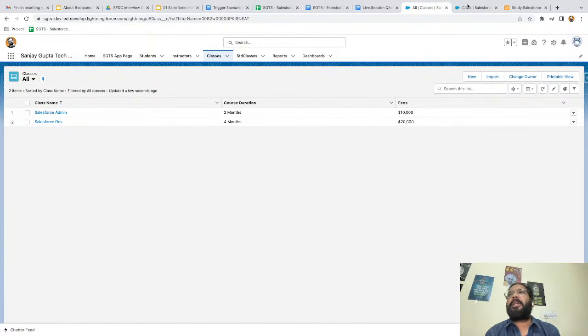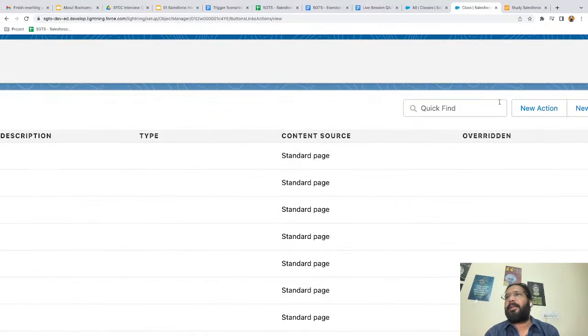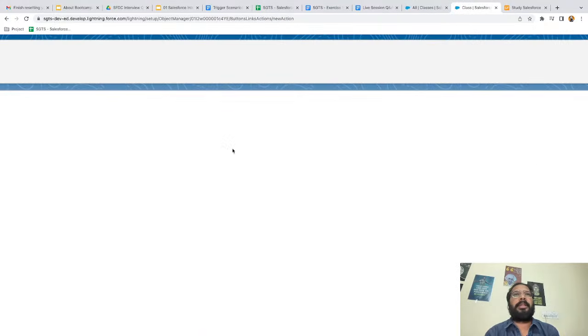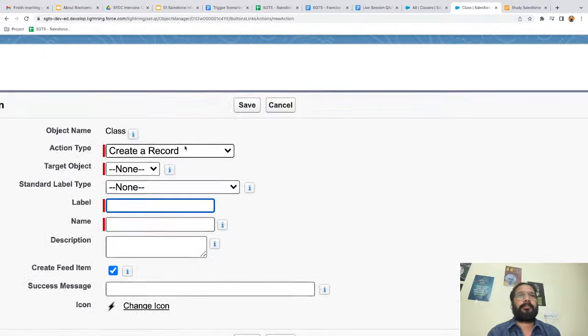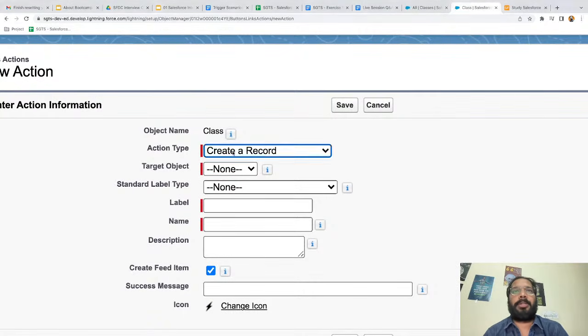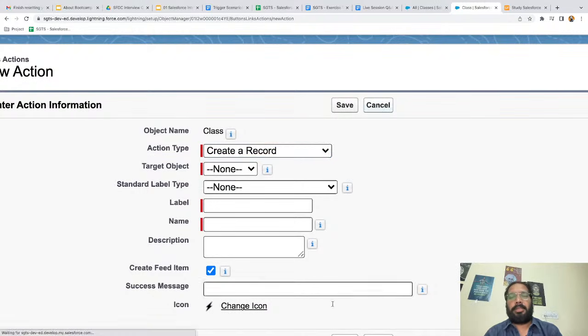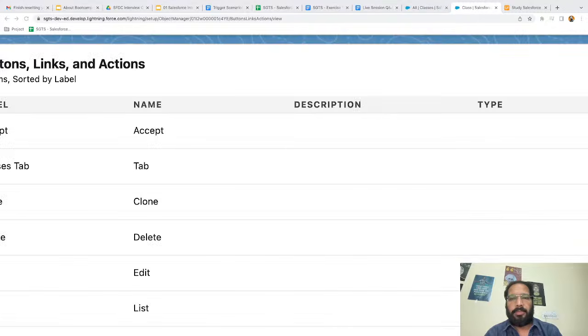And if you want to create that action, if I click on this and select new action again, you will see there are lots of options. Here we have lots of action types. I just demoed create a record, and as per your requirement, you can select other options as well from this list, right? So this was object specific action.